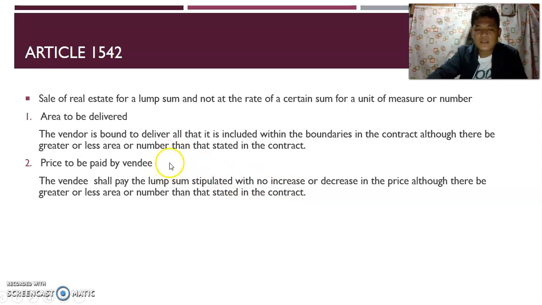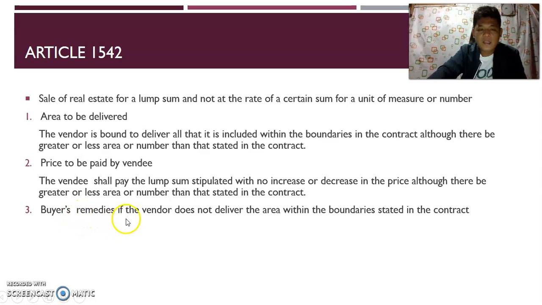So, ibig sabihin nito class, let's say for example, 1,000 square meter. Tapos, babayaran ni vendee at lump sum 1 million. So, what if yung dineliver ni seller is only 900? 1 million pa rin yung babayaran ni vendee. Naintindihan? Pero what if, baliktarin natin, yung dineliver ni seller is 1,100 square meter. Mas mataas kaysa dun sa nakalagay sa kontrata. 1 million pa rin yung magiging babayaran ni vendee. So, ito yung sinasabi dito sa 1542.